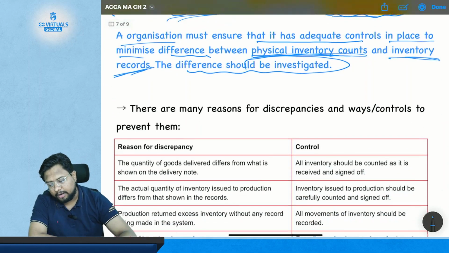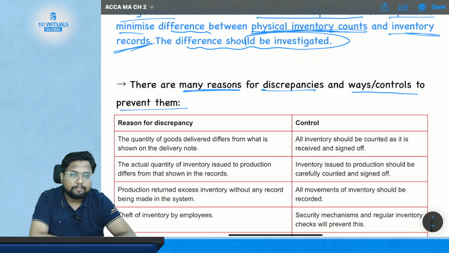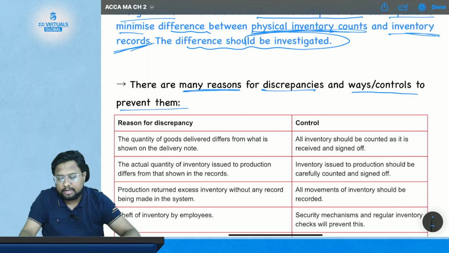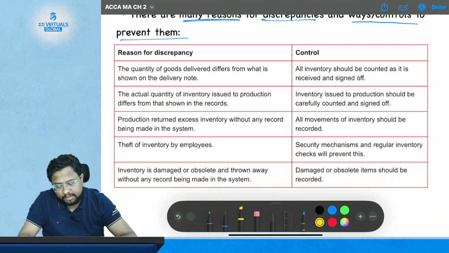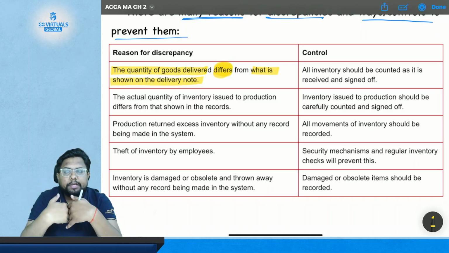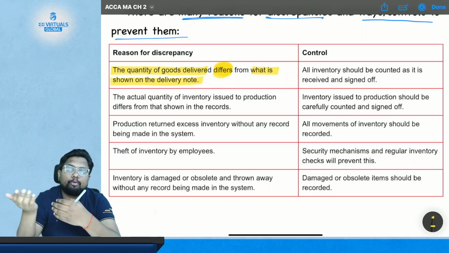Okay, now there are many reasons for such differences, and ways to control or prevent them. Every reason has some control in order to prevent such differences. Now let's see what the reasons and the controls are. The first reason is the quantity of goods delivered. The quantity of goods delivered differs from what is shown on the delivery note. Suppose you have received material from your vendor, but the delivery note shows something different. Now what is the delivery note? It is the document provided by the vendor.